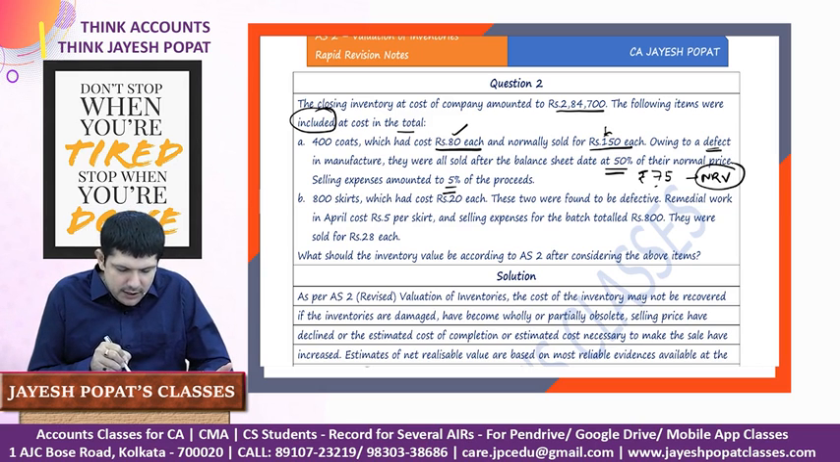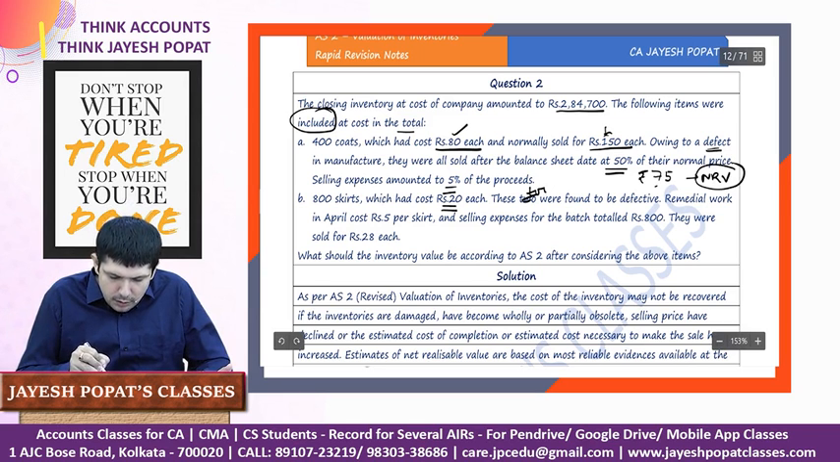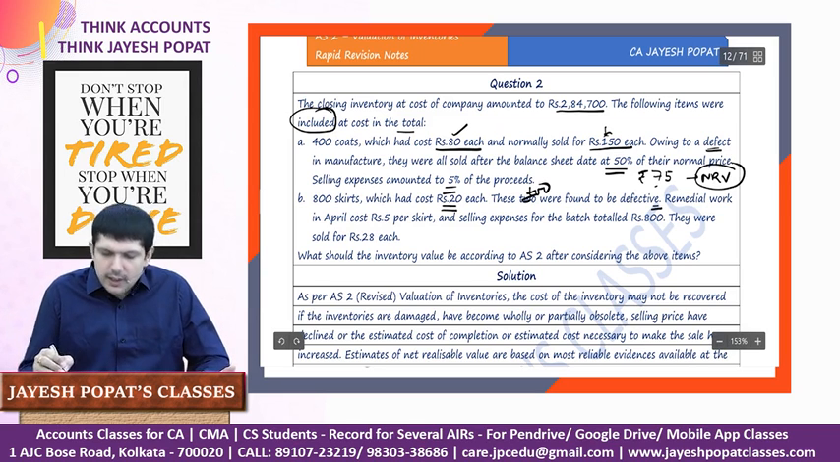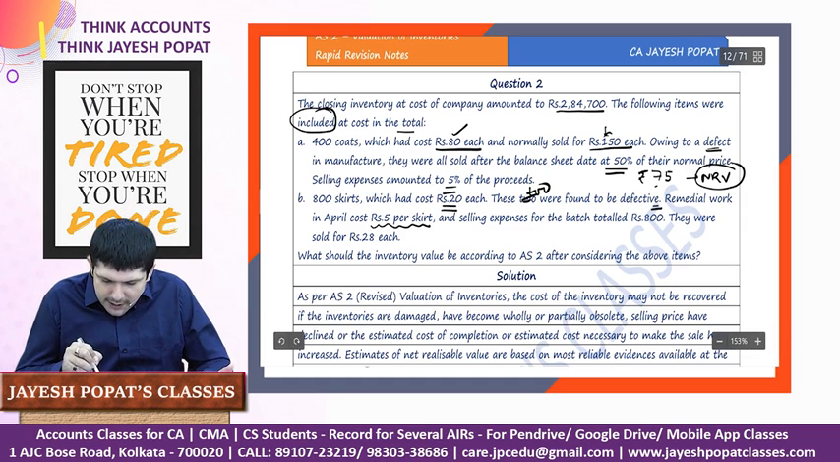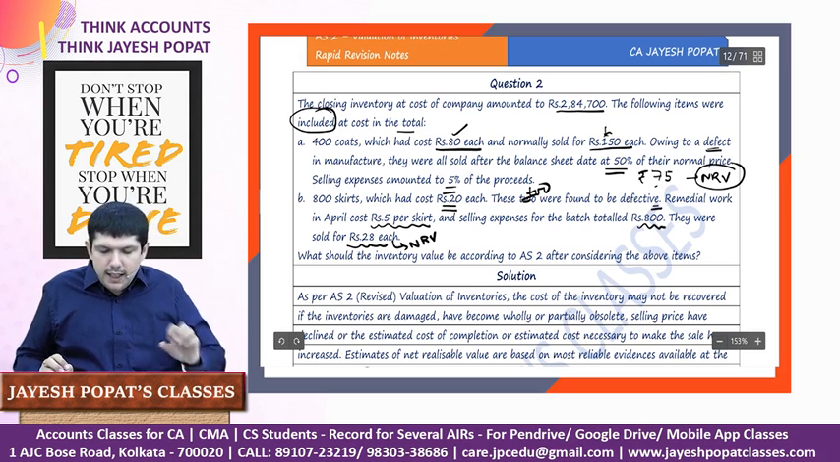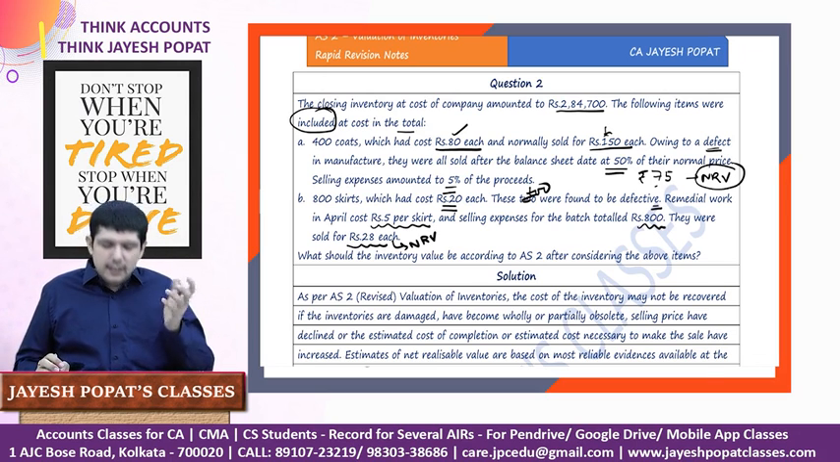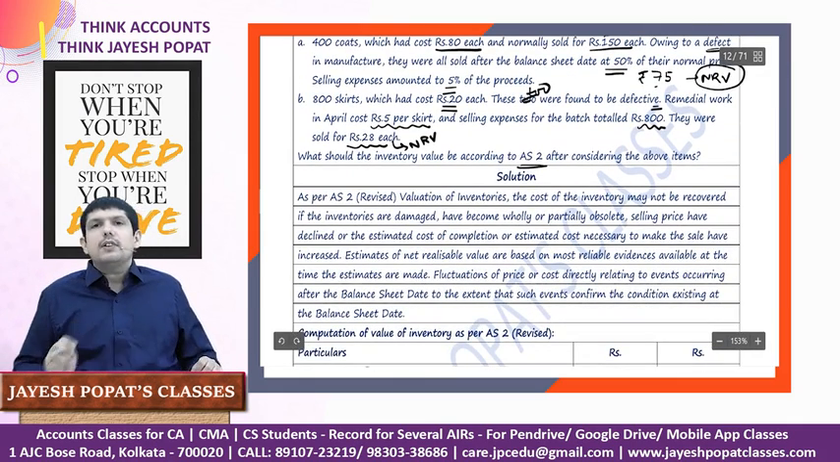800 skirts which had a cost of 20 each, right? These too were found defective. Remedial work in April cost 5 per skirt, and selling expenses for the batch totaled 800. They were sold at rupees 28. So the NRV of this item is basically 28, but there are certain expenses which are incurred. So here we need to see the total value of inventory according to AS 2.